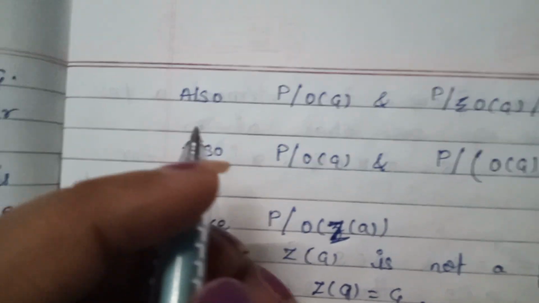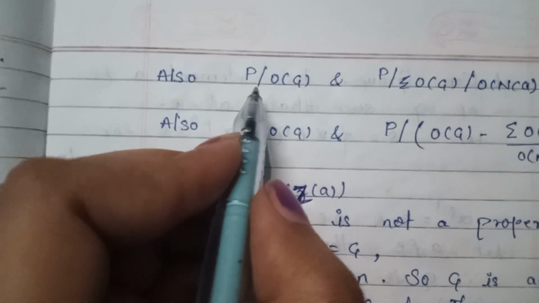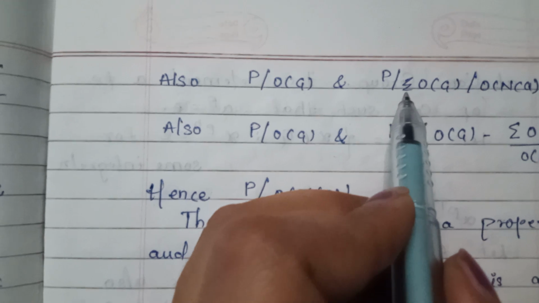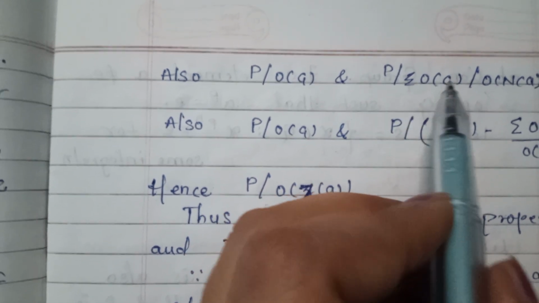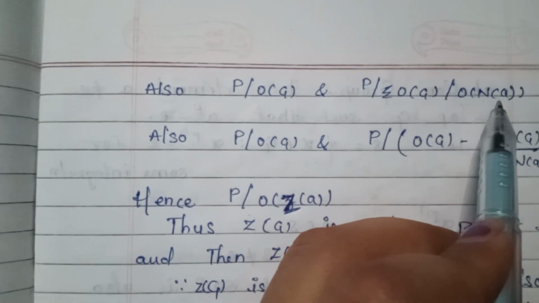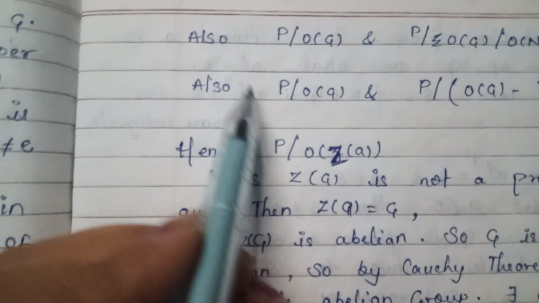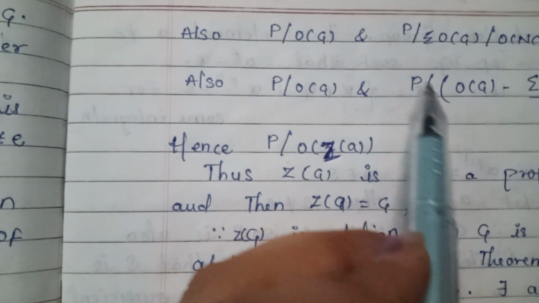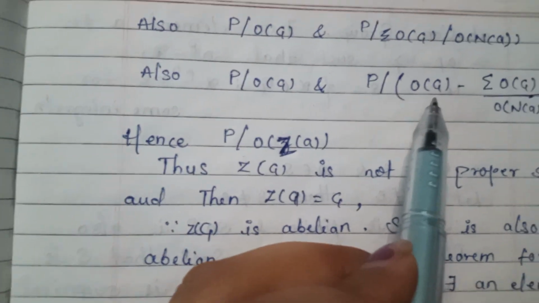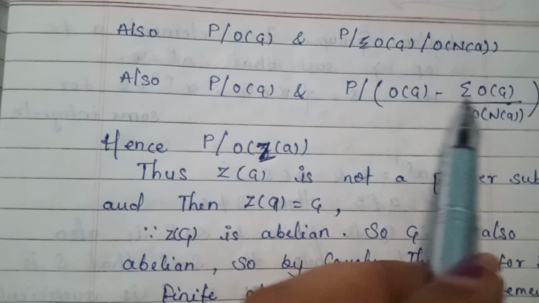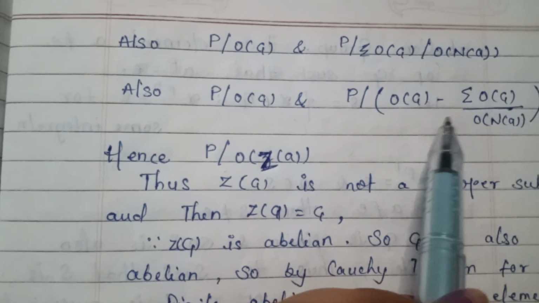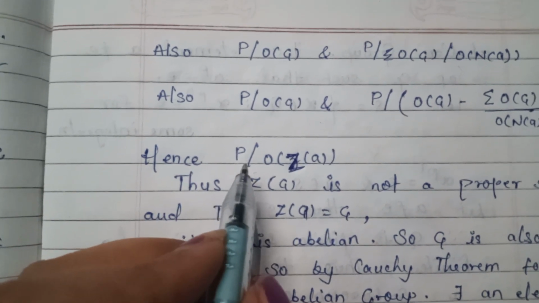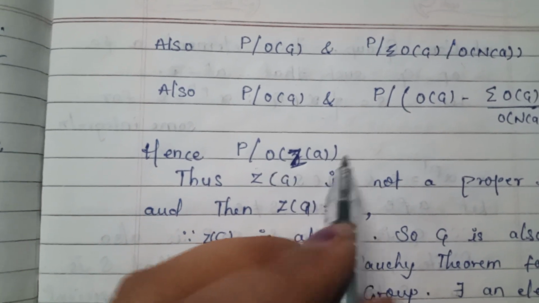Also P is a divisor of order of G and P is a divisor of the summation of order of G divided by order of N(A). Also P is a divisor of order of G and P is a divisor of order of G minus the summation. Hence P is a divisor of order of Z(G).